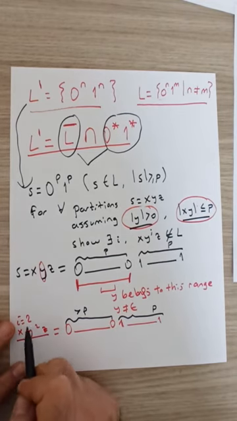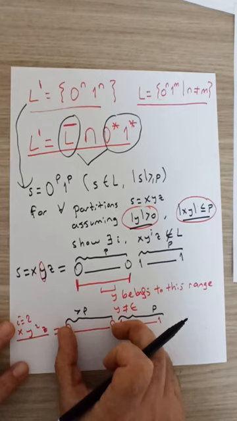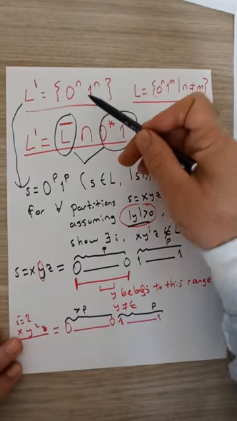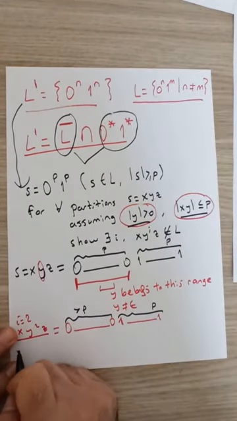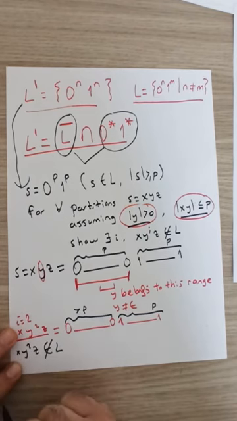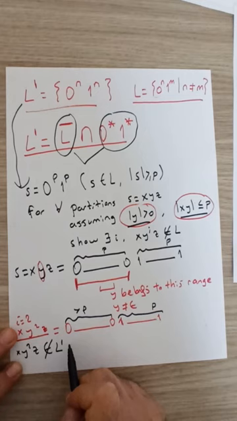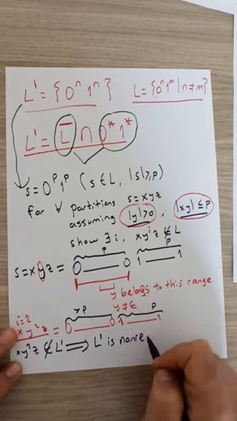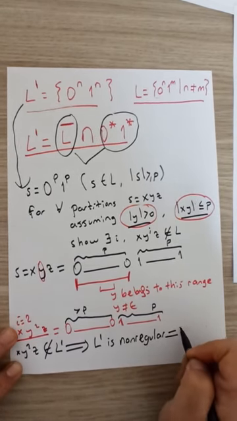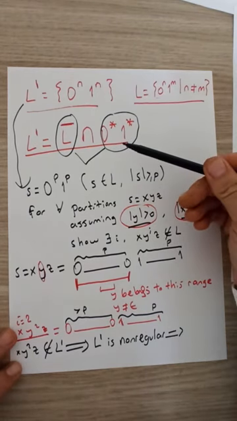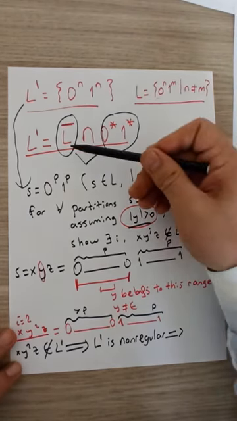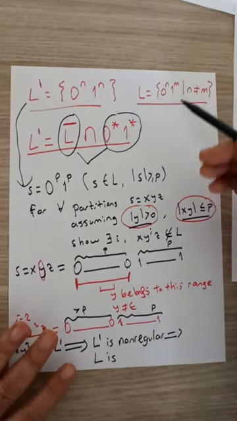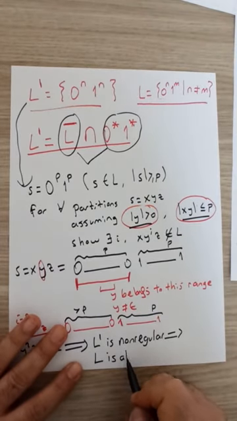This implies that this new string x y squared z consists of more than p zeros at the beginning and exactly p ones at the end, which further implies that this string is not of this format. x y squared z does not belong to the language L prime, which further implies language L prime is not regular, which further implies, due to the previous discussion regarding the closure properties of regular languages, that L, the original language, is also non-regular.